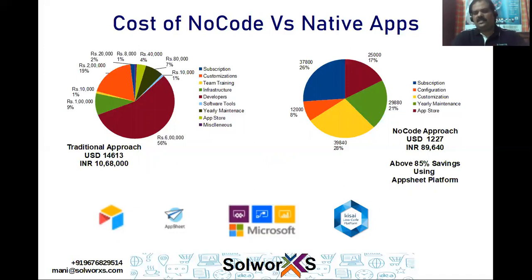But when you come to an AppSheet, we will just get it done in 10% of it, which is $1,200. We will get your applications ready and you're running, and it can run for unlimited users. That's the beauty of it.